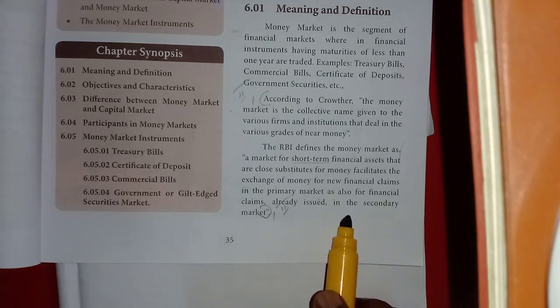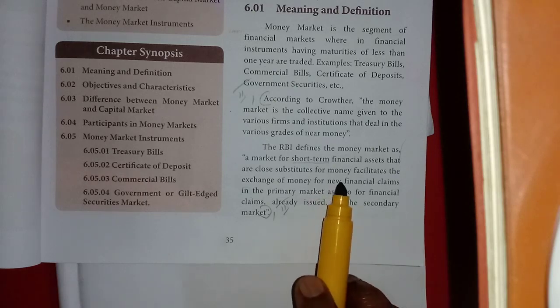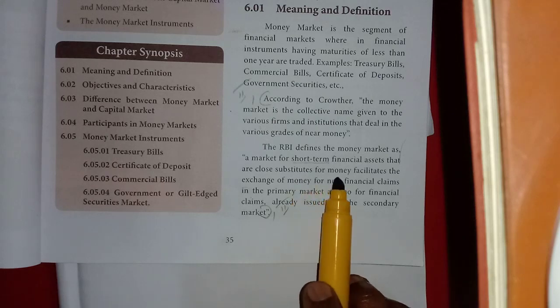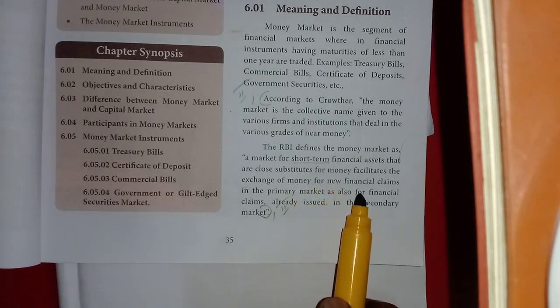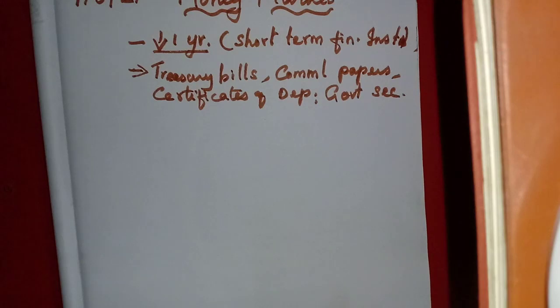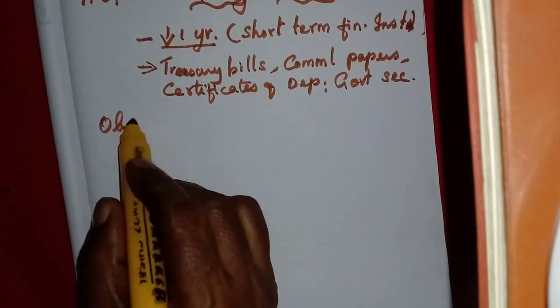So they have both the new issue market and secondary market together, and they deal with short-term financial assets that are close substitutes for money. We can exchange securities of both primary market and secondary market. Now we will learn about the objectives of the money market.